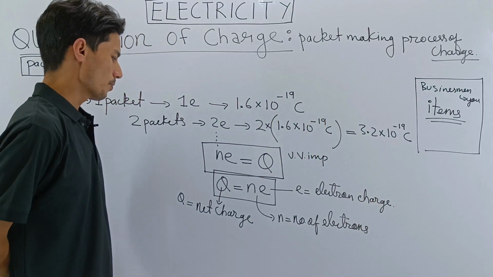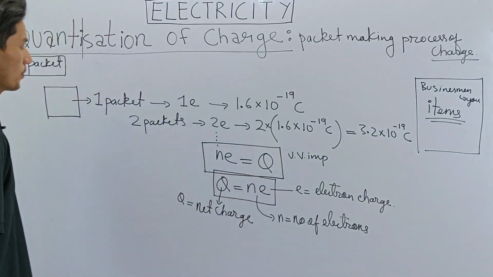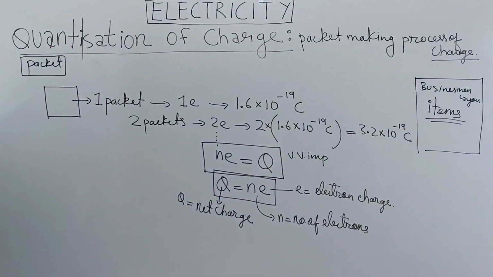So this is the formula: q is equal to n into e. This is a very important formula which we have to remember.